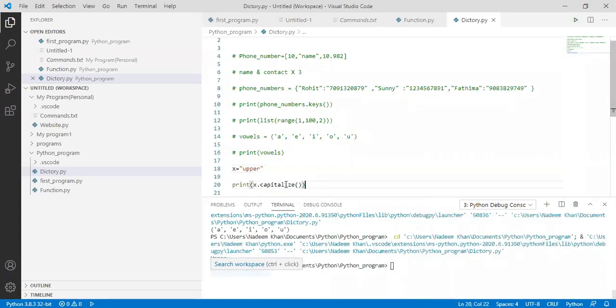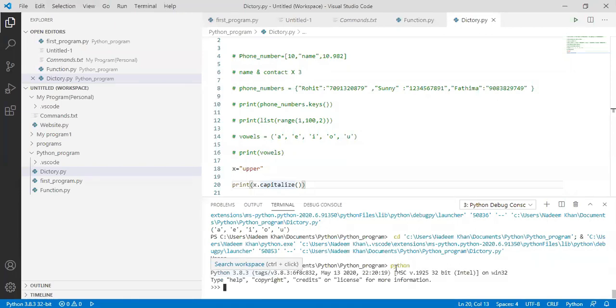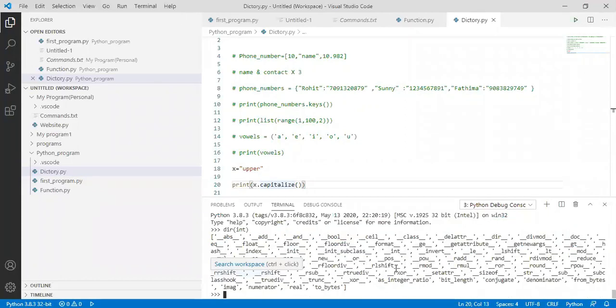So here what I have done, I have called a function from the string class and I have used it. And how I can find how many functions a string has, or any data type has, is by using this command dir of the data type name.